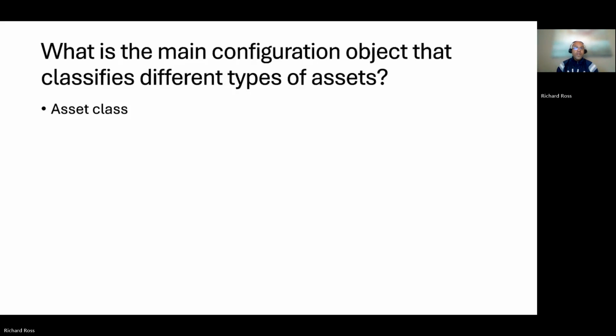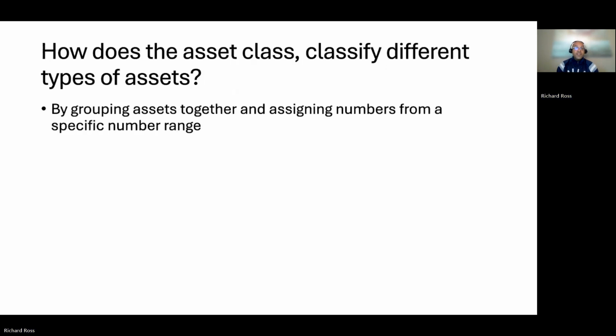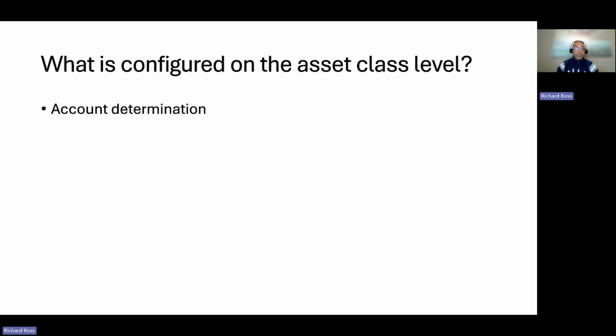Switching focus now to asset classes. What is the main configuration object that classifies different types of assets? Asset class. How does the asset class classify different types of assets? By grouping assets together and assigning numbers from a specific number range.